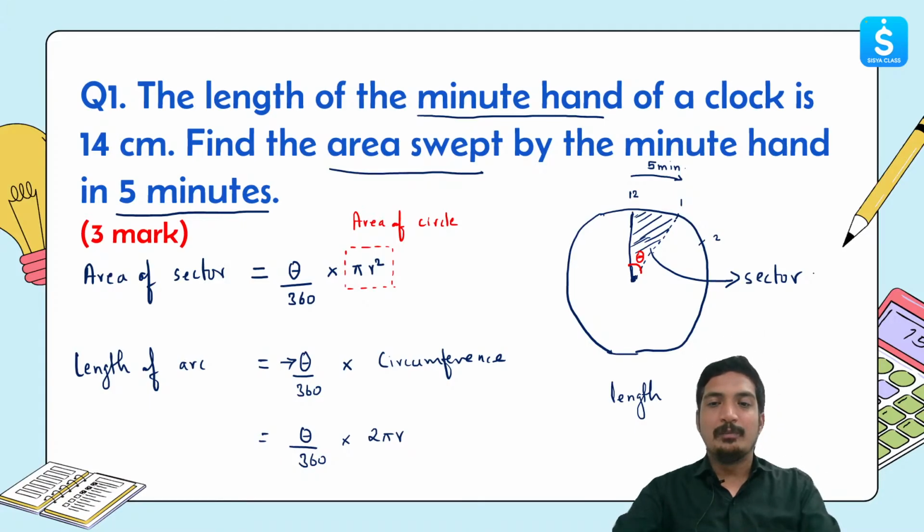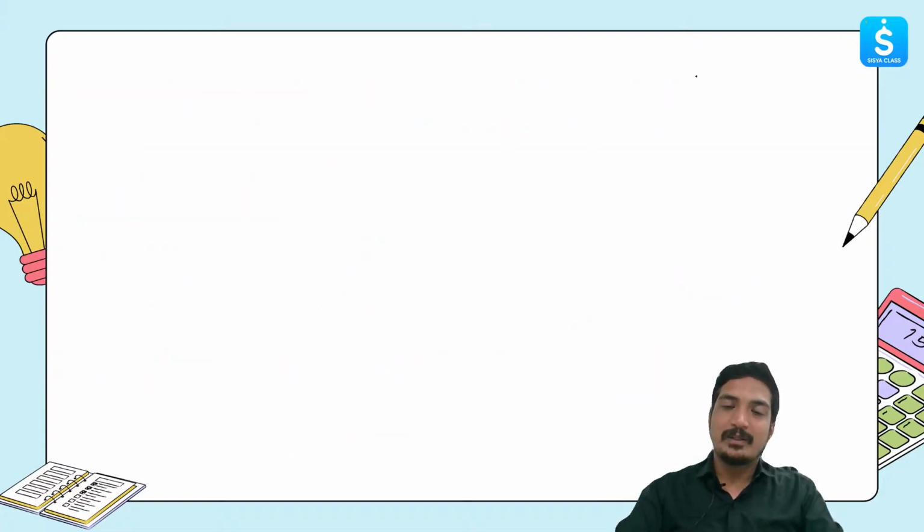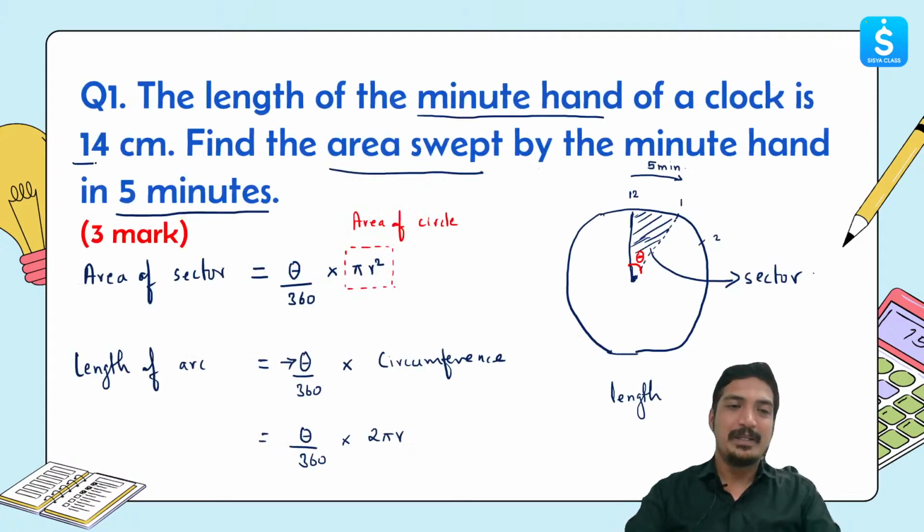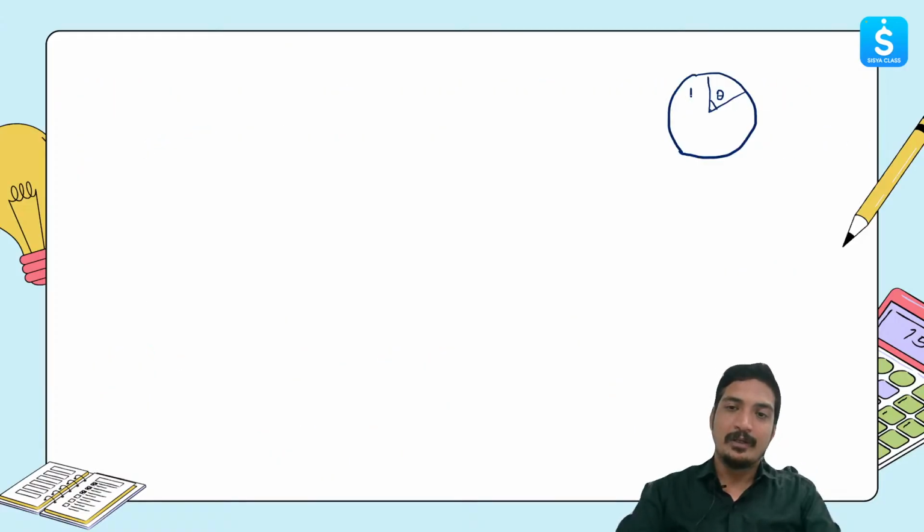Now we'll be moving ahead to the next slide, and I'll just make this diagram once again for our clear understanding. Okay, so here is our clock. I'll say that this was my arm's initial position, this is the end position. The angle that it is making between initial and end position is theta. And if you go back to the question, it says that the minute hand is actually 14 centimeter long. So I'll write 14, and by the time the arm reaches here, its length will be the same. So 14 and 14 over here on both sides.